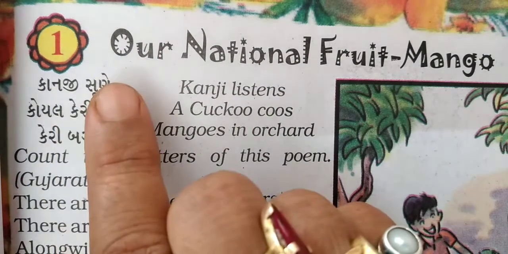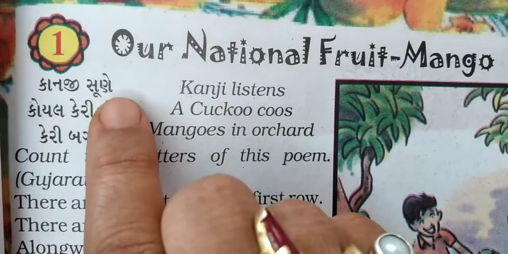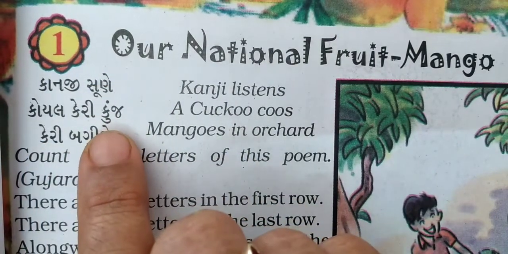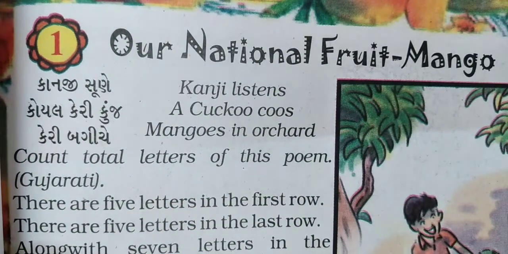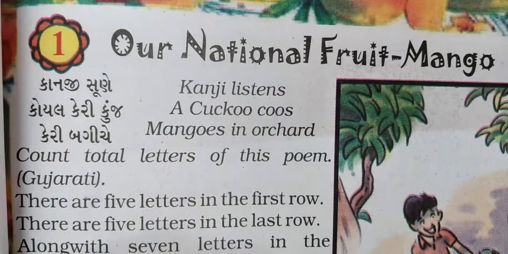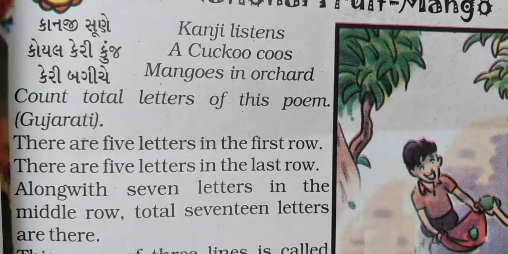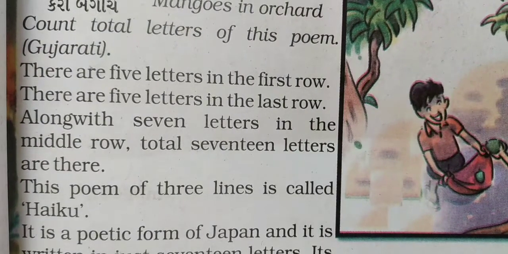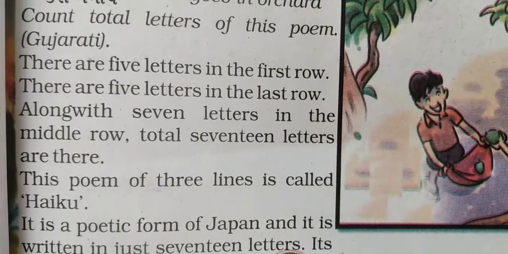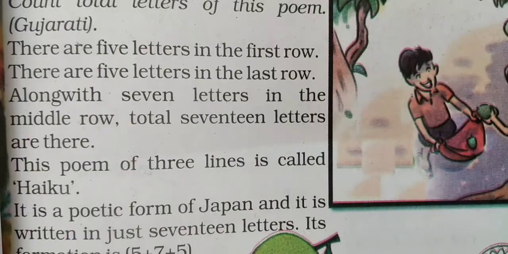Right? You can take it as first stanza or first row, second stanza or second row, and third stanza or third row. In this poem in total you have 17 letters, and a poem with 17 letters is considered to be haiku. What's it called? It's called haiku. Okay? And it's a poetic form of Japan. In this way, Japanese write short and sweet poems, which consist of 17 letters.